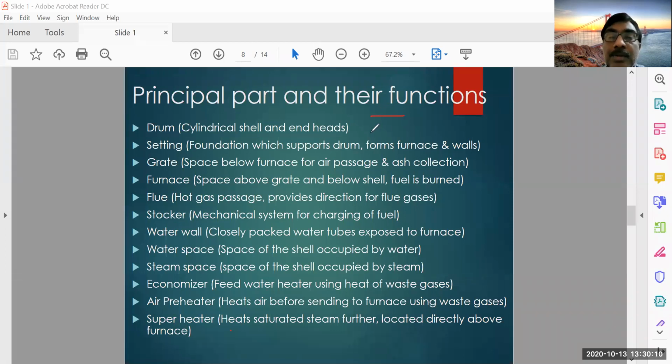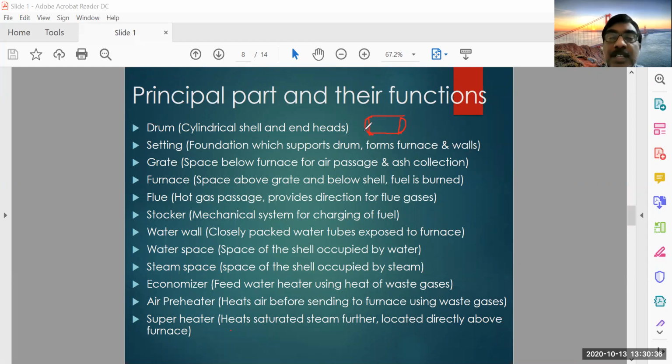Okay, so this is the cylindrical shell and this is the end head. The hemispherical or any end heads will be there. So there is a drum. Basically, it is a container or vessel for storing the water and steam. And setting, it is the foundation which supports the drum and forms the furnace and walls also.